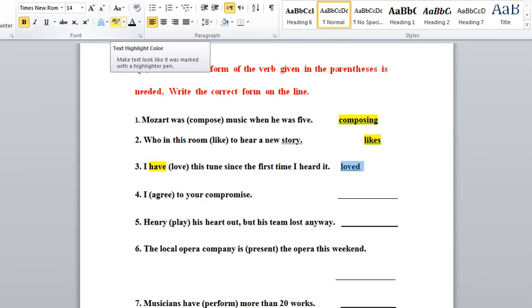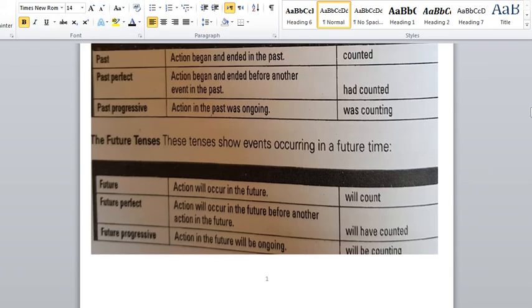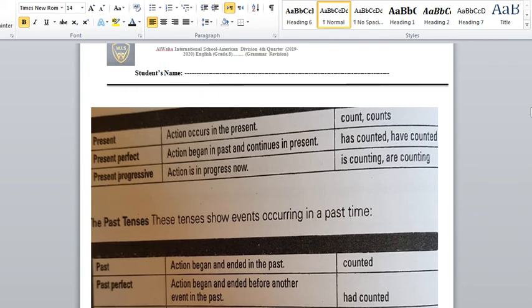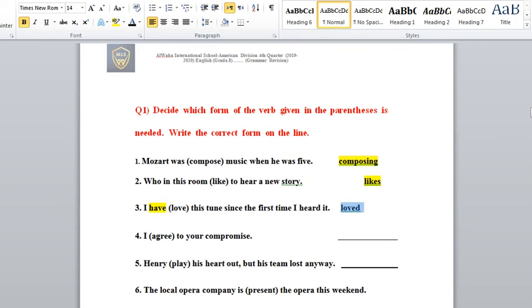When you speak about the verb to have in the present form, let's go back to the table. Yes, this is the present perfect: have, has, and the past participle of the verb. So back again, I have loved. This is the present perfect, as we said.